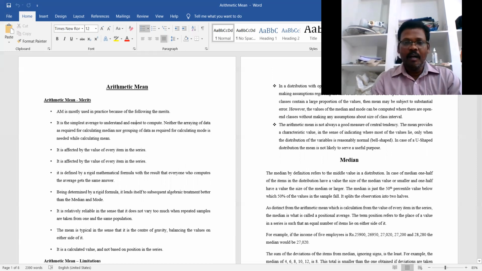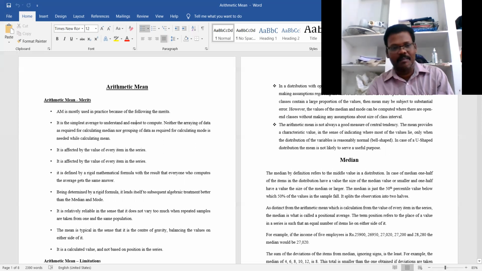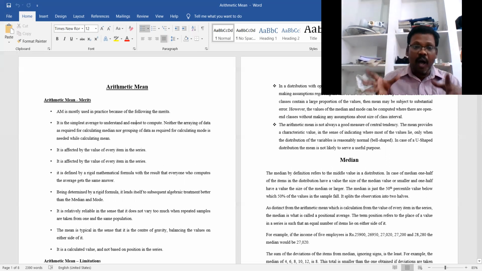And if it is a distribution with open-end classes, the value of the mean cannot be computed without making assumptions regarding the size of the class interval of the open-end classes. Suppose there are open-end classes, then first we have to assume the classes based on the mid values.